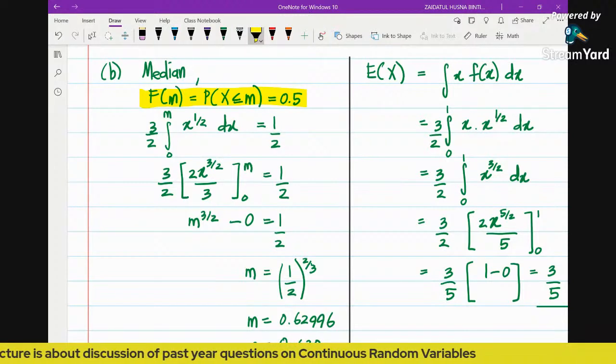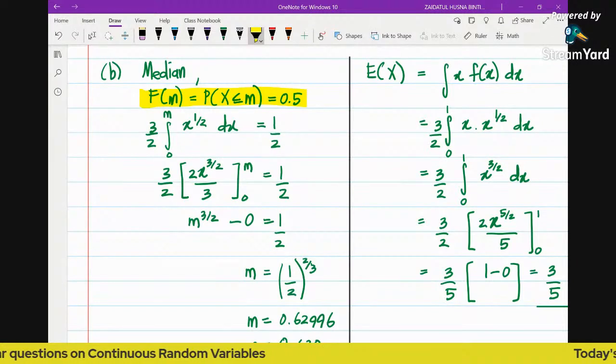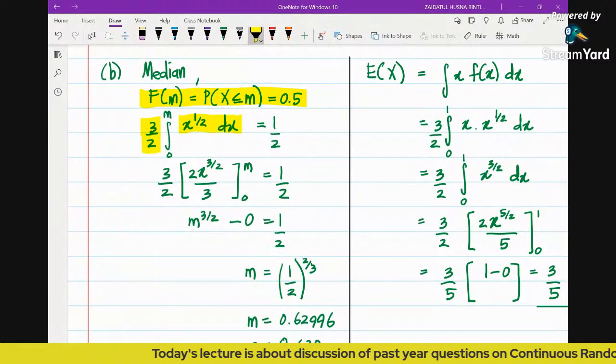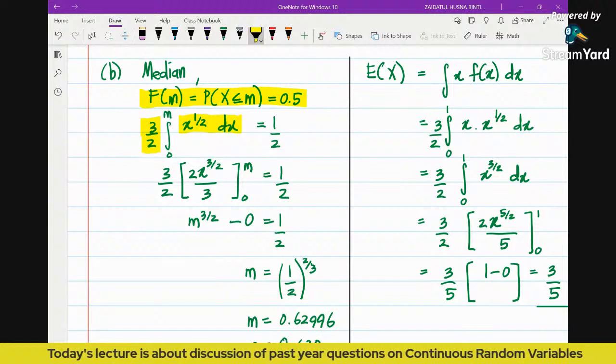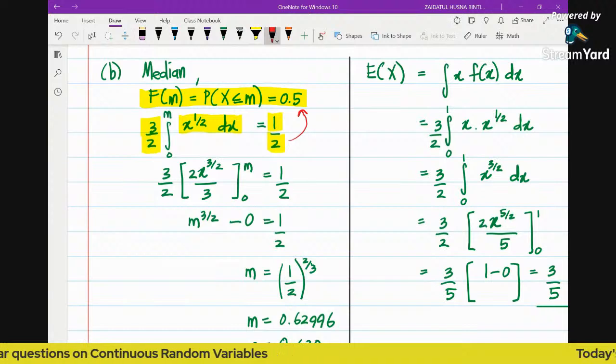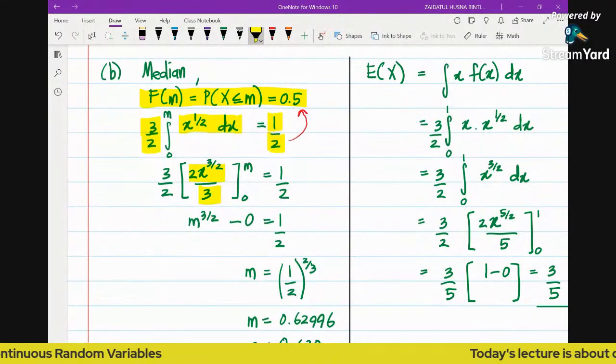So what do we do? Because we know that the median will be located between 0 and 1, we just integrate the PDF, which is 3 over 2 multiplied by root x, from 0 to m, and we equate this to half, because this is how to find the median. Then we integrate the function and substitute the limits m and 0.